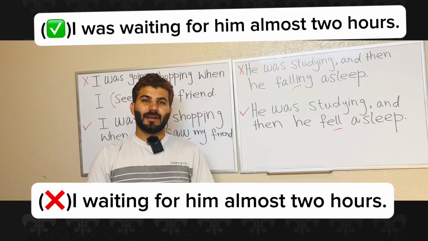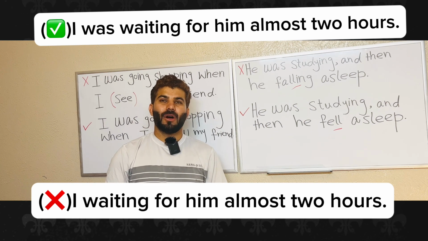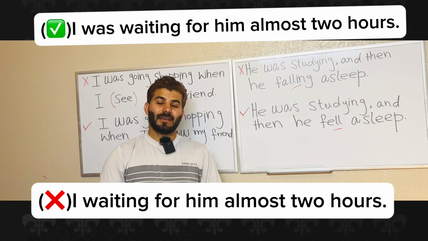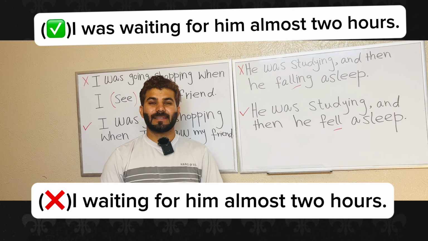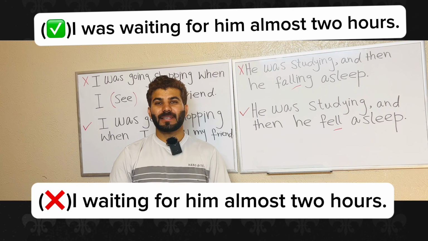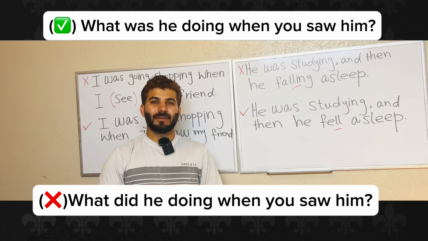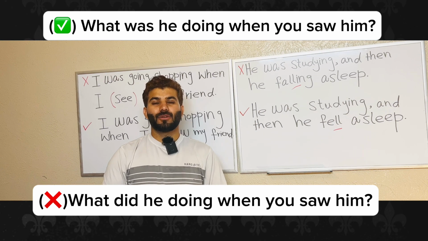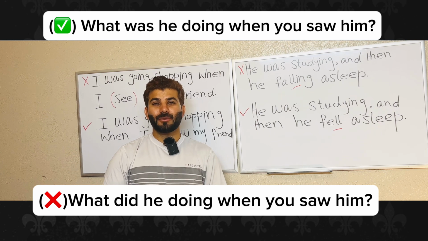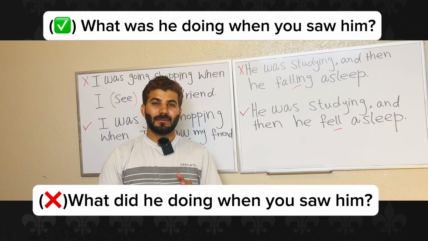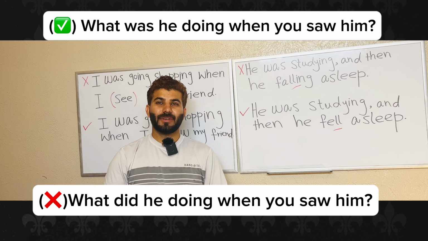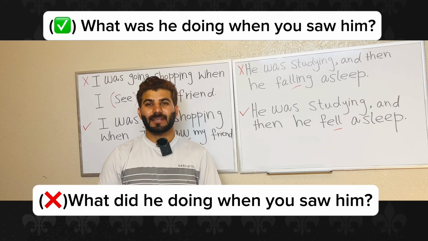Some more examples. For example, I waiting for him almost 2 hours. This sentence is wrong because it is missing the auxiliary verb was. I can say I was waiting for him almost 2 hours. This will be the correct sentence. Another example, what did he doing when you saw him. So in this sentence, we are using the simple past tense, but instead of that, we will say, what was he doing when you saw him? This will be the correct sentence.